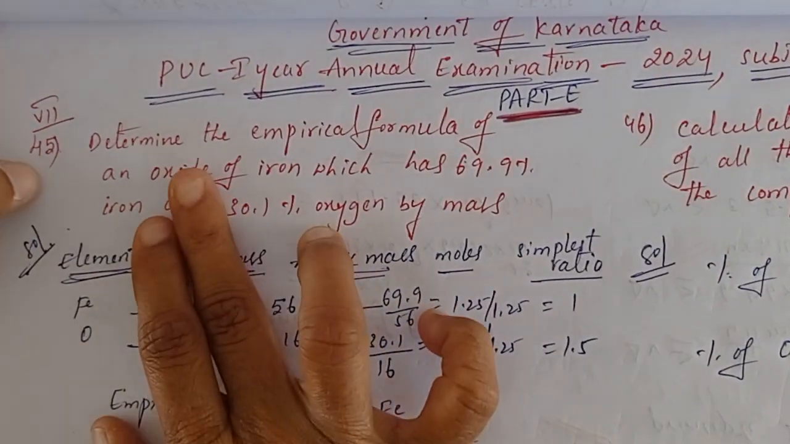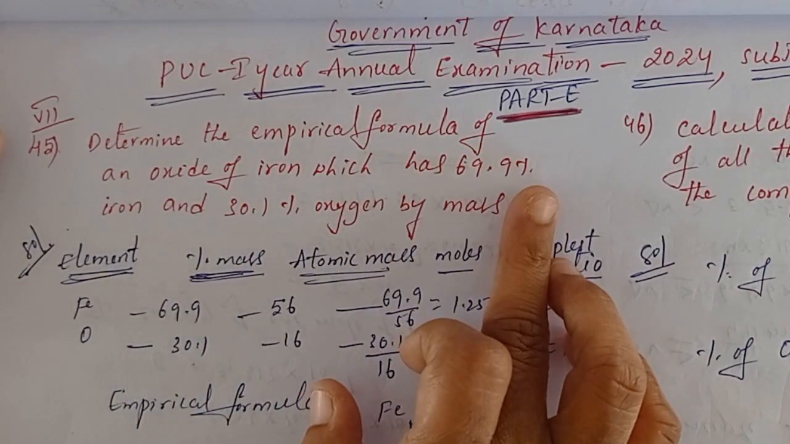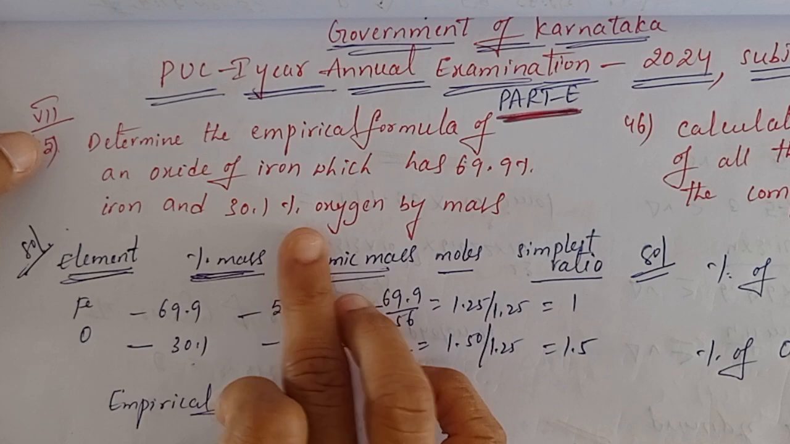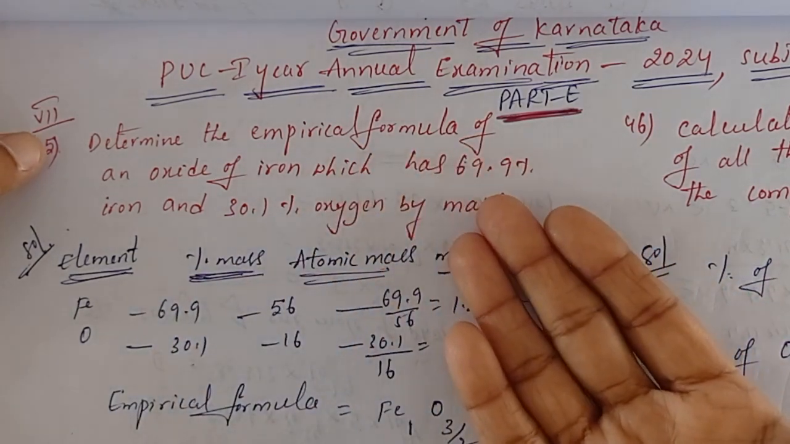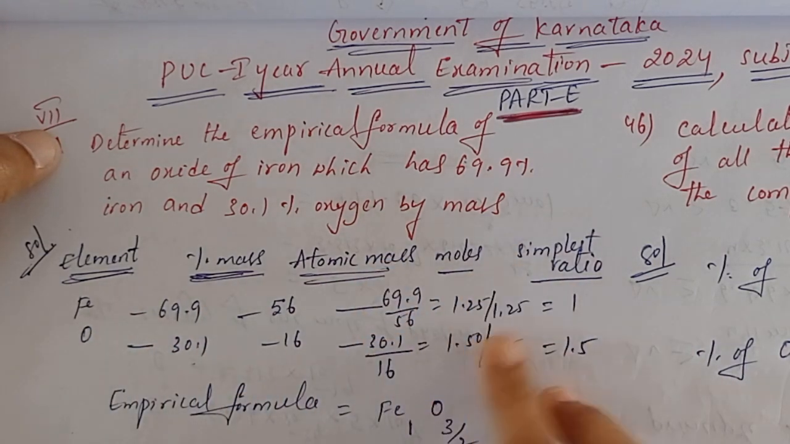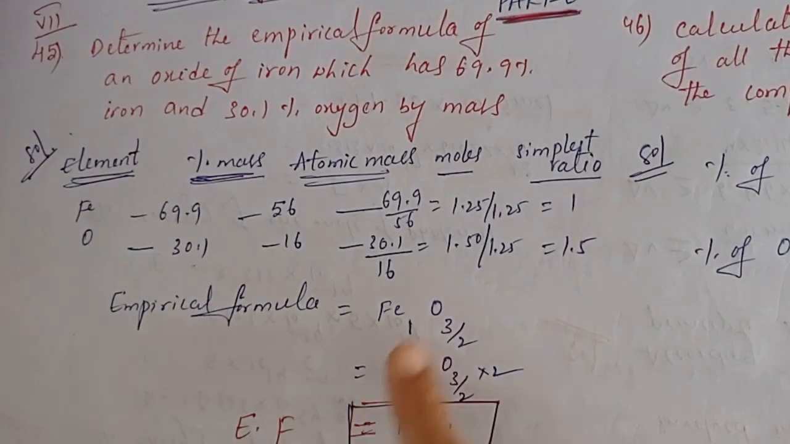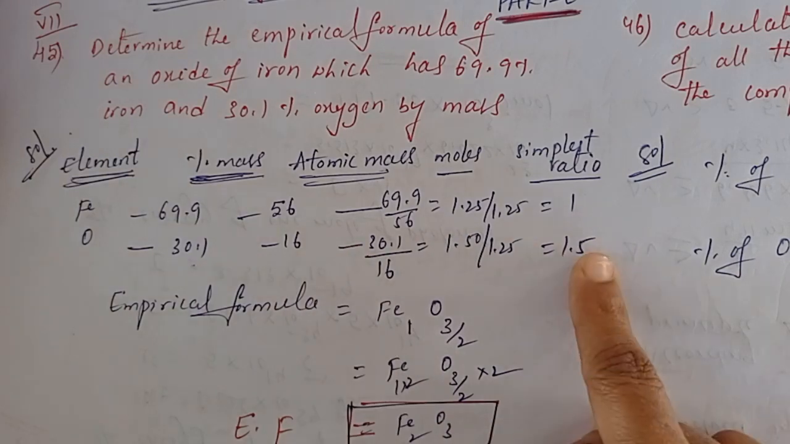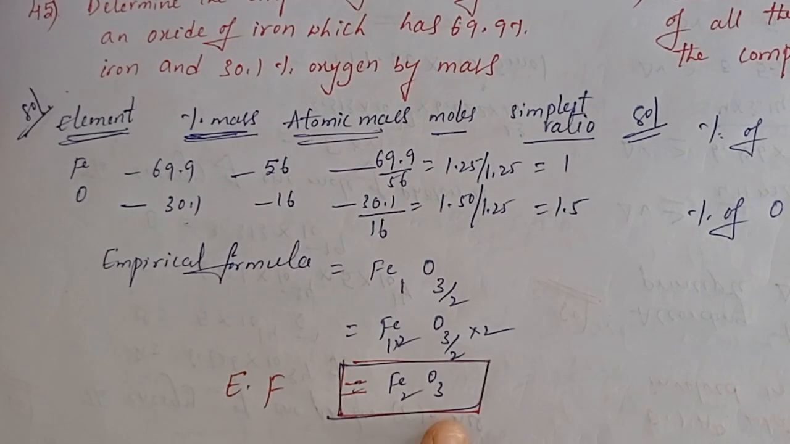Next, first one, question 45. Determine the empirical formula of an oxide of iron which has 69.9% of iron and 30.1% of oxygen by mass. So here we have the elements, percentage of mass, atomic mass, number of moles, simplest ratio: 1.5 we got. Empirical formula: iron 1, oxygen 1.5. This we can write as 3/2. Multiply with 2, then you will get the formula Fe2O3. This is the empirical formula.